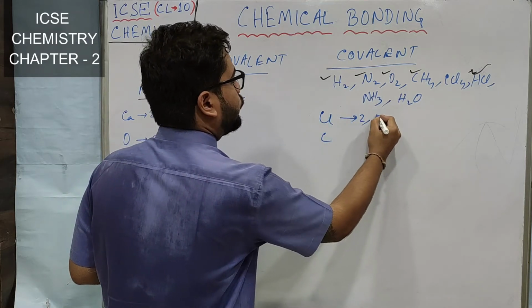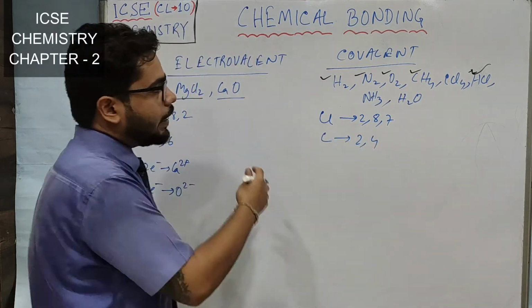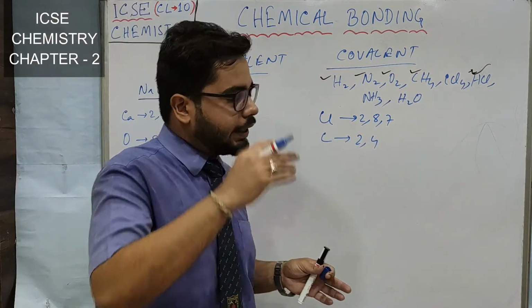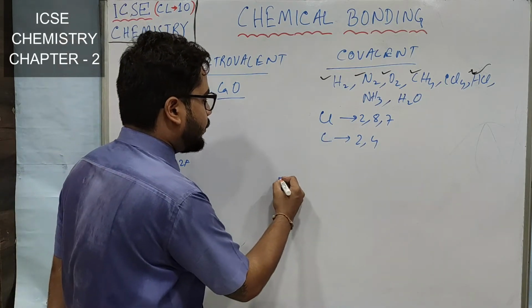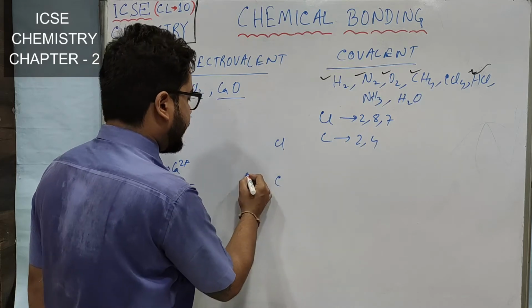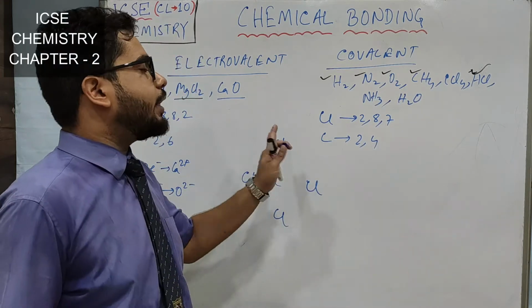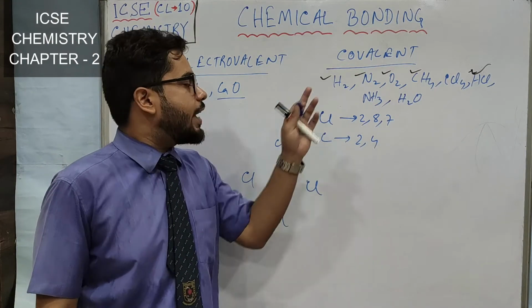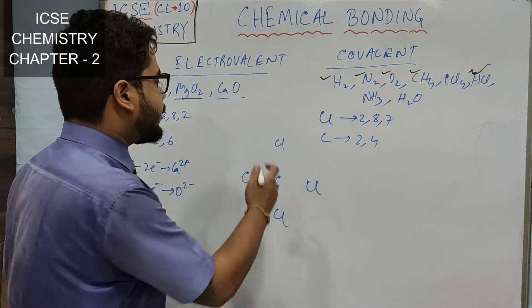So chlorine has 2, 8, 7, whereas carbon has 2, 4. Now this electron dot diagram will be a little big because you have 4 chlorine. So at first I am placing the central atom, that is carbon, and 4 chlorine at the 4 sides of this carbon atom. Now for each of the chlorine atom, we have to show how many electrons? 7 electrons, because that is the number of valence electrons.